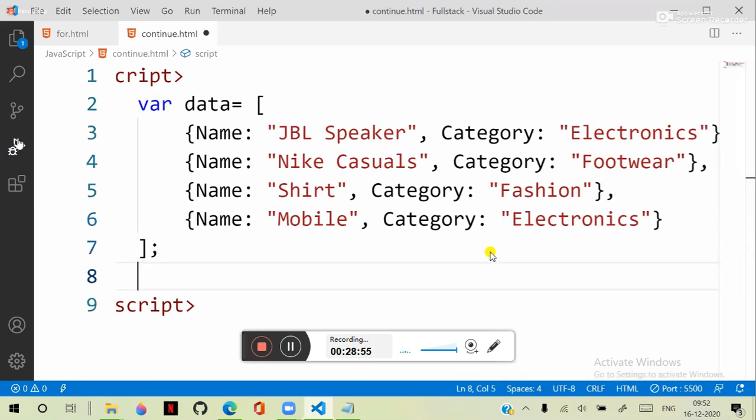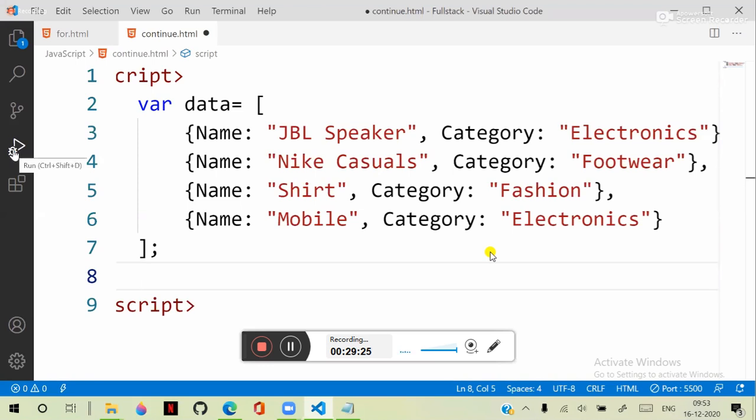Then you remembered we learned about filter. We can use filter or find option. Find will return only one, filter will return multiple. But important here is I want to display both electronics and fashion.